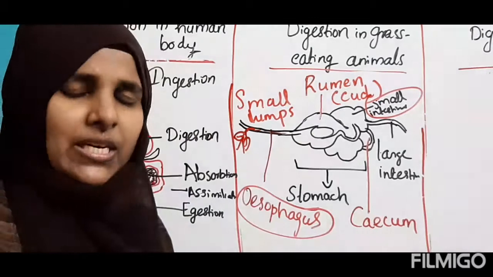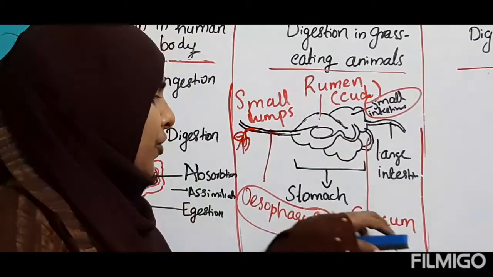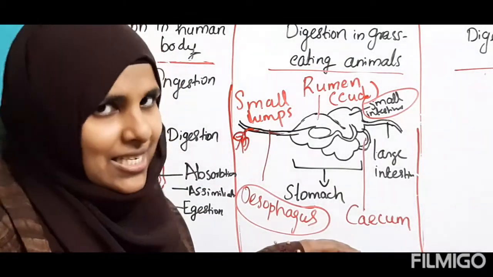Inside the cecum also there is a bacteria which helps for digestion of cellulose inside the body of rabbit and horse. Clear, children? That's why they can easily digest the cellulose.